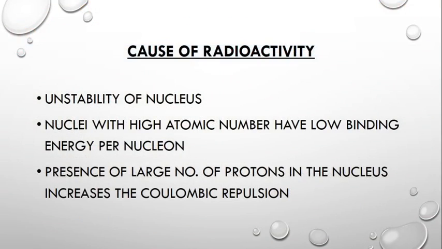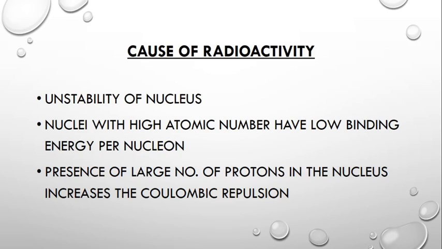Now, what is the cause of radioactivity? We know that an unstable nucleus undergoes radioactivity. So, instability of the nucleus is the main reason for radioactivity. And we had studied the binding energy curve, isn't it?